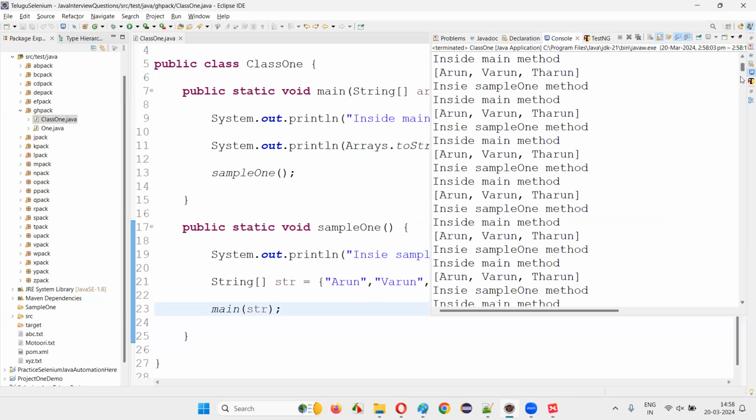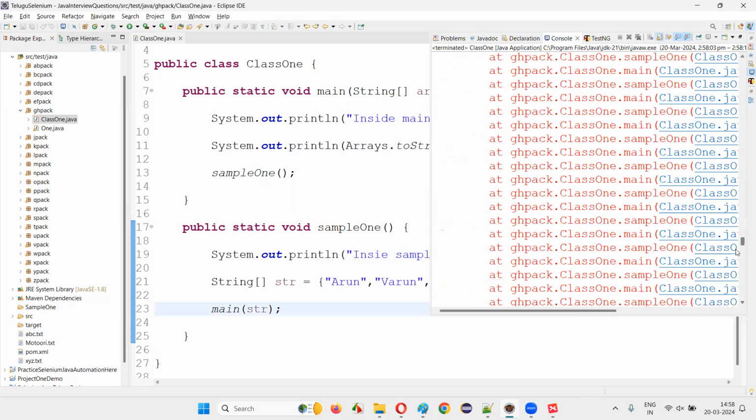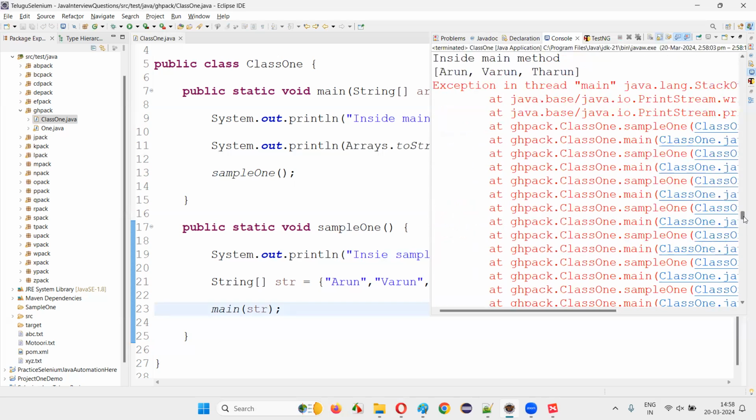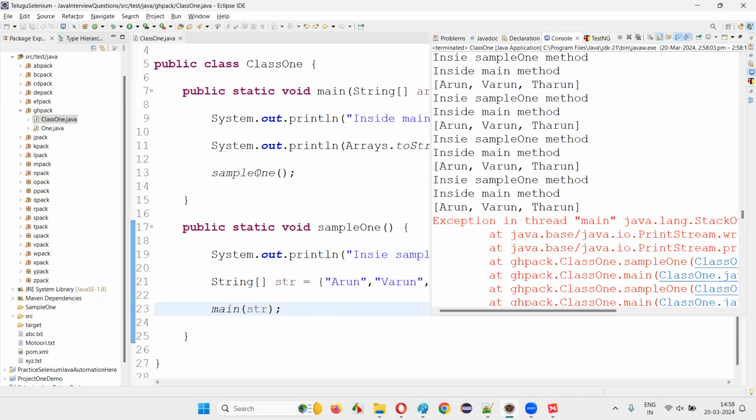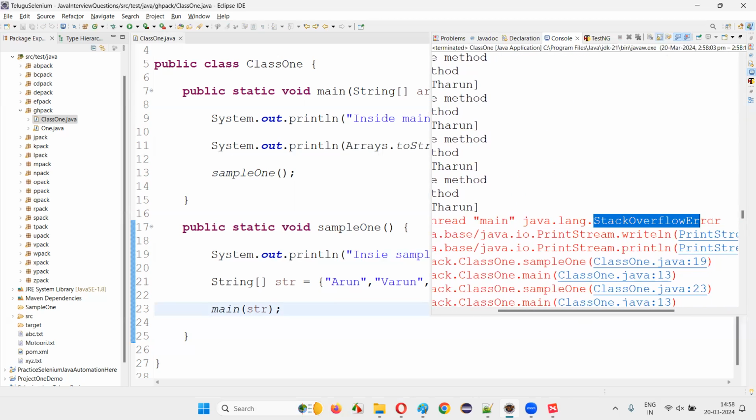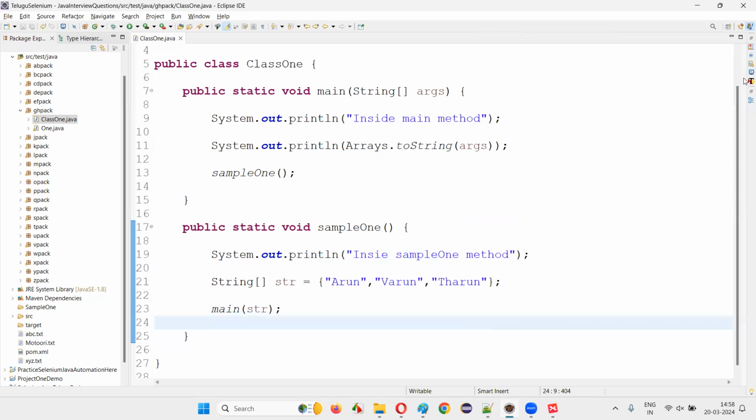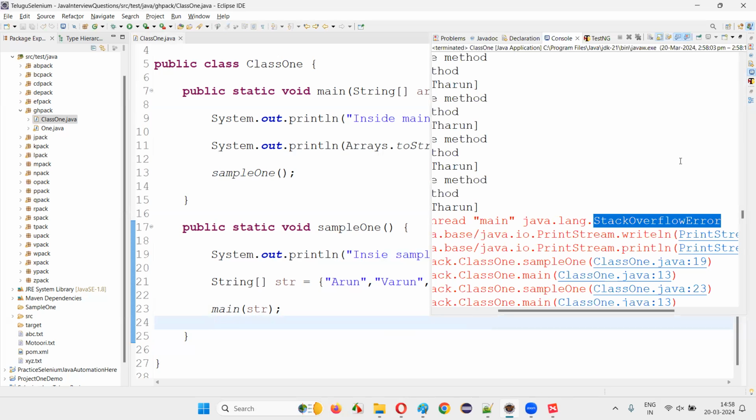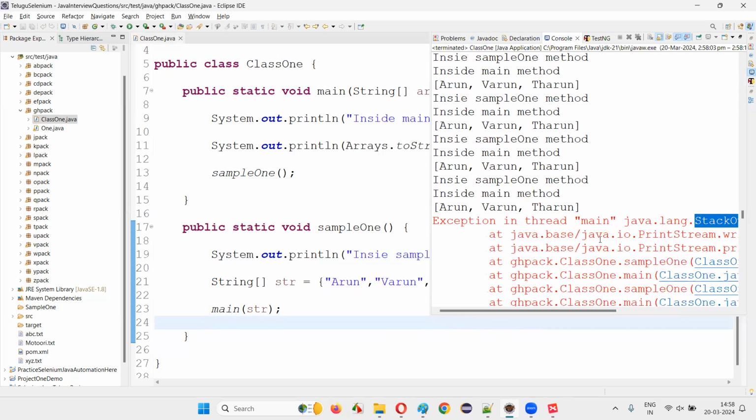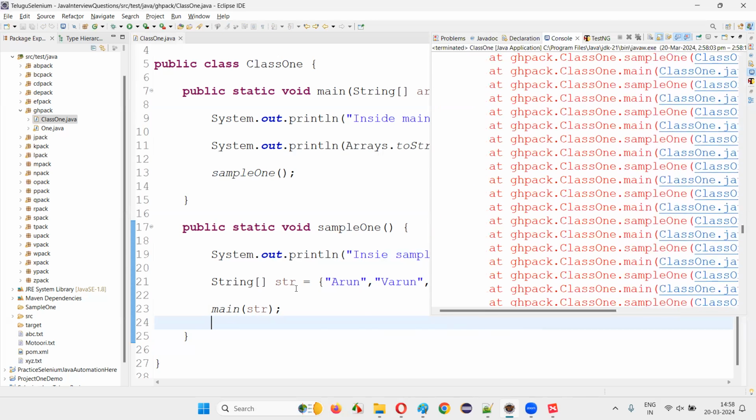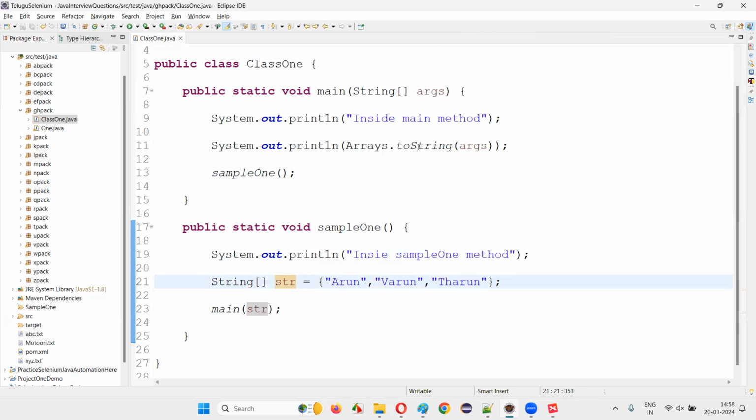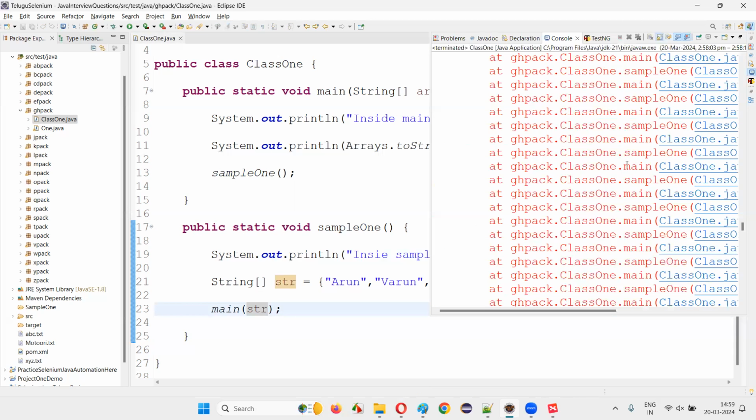In simple words, we can call the main method from other methods. But at some point, you will get this exception, guys. It will go on repeatedly, memory overflow will happen, and a stack overflow error will come. The program will stop abruptly due to memory constraints. The normal method calling the main method, and the main method calling this method, keeps going on until we get a stack overflow error.